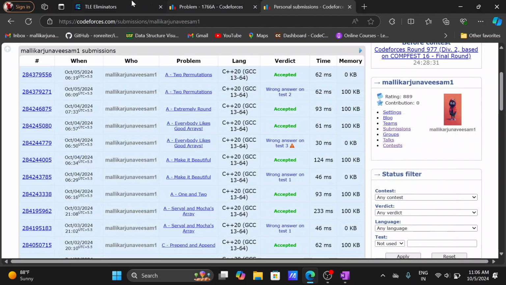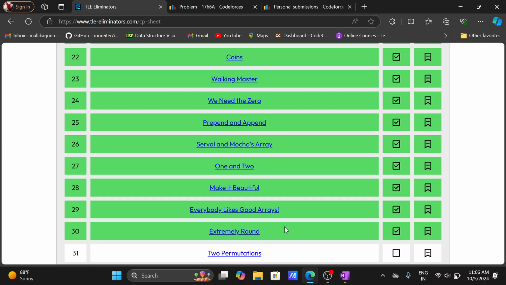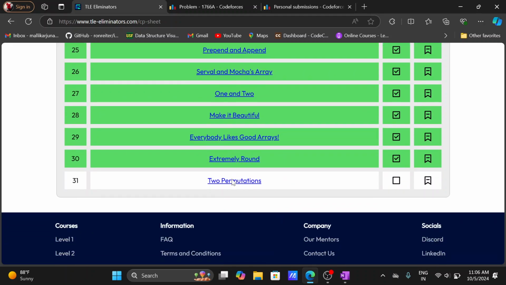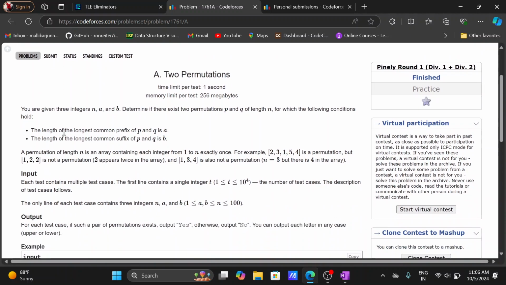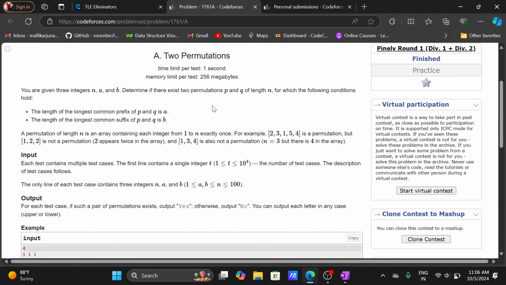Let's go to the last problem, two permutations. You are given three integers n, a, and b, and you must determine if there exist two permutations p and q of length n for which the following conditions hold: the length of the longest common prefix of p and q is a, and the length of the longest common suffix of p and q is b.